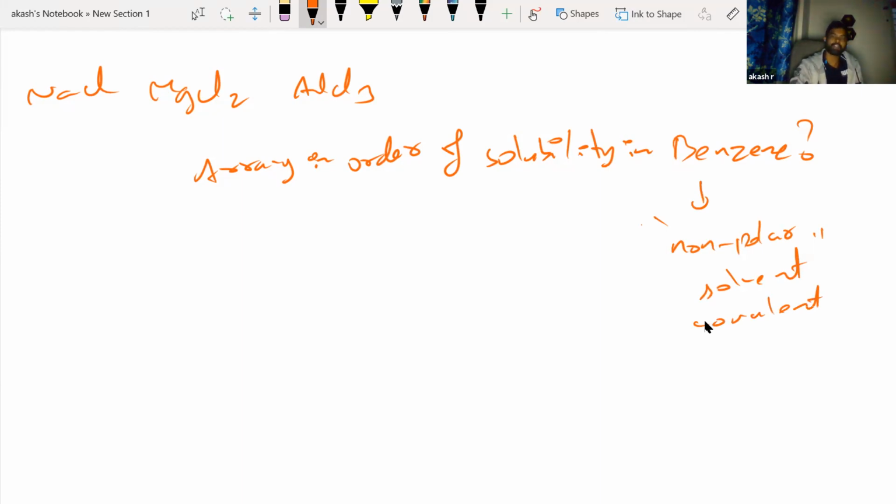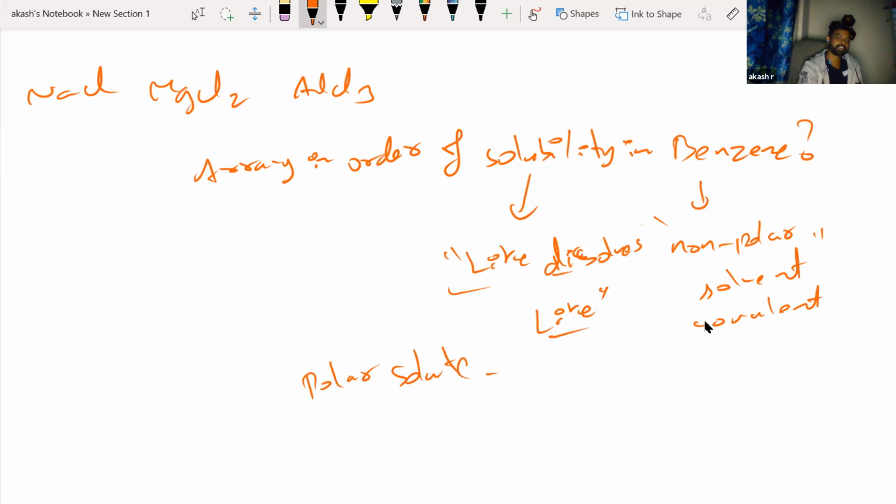Now whenever we go to solubility, we have to remember this phrase: like dissolves like. What is this? When you have a polar solute, that will dissolve only in a polar solvent.